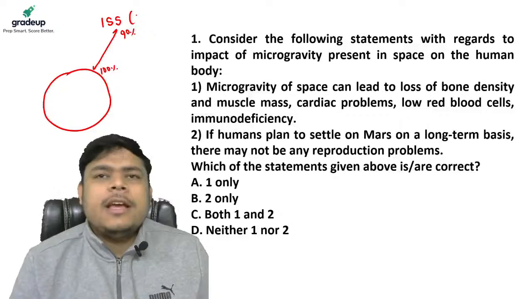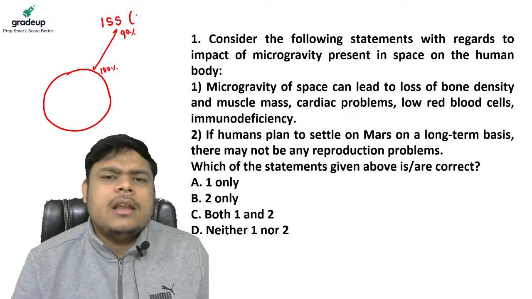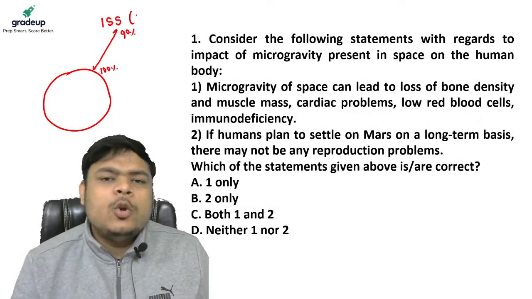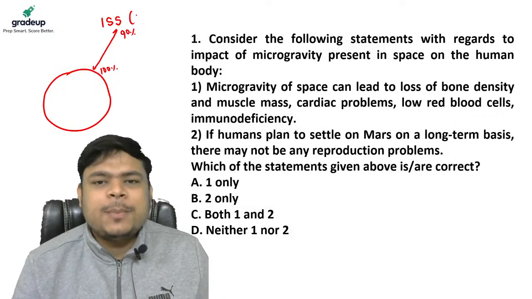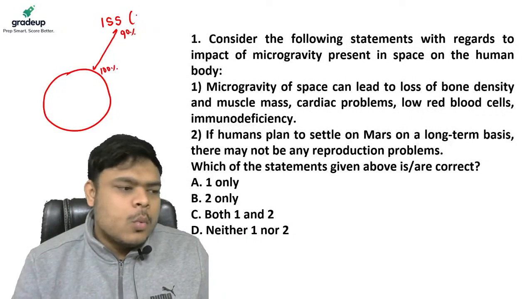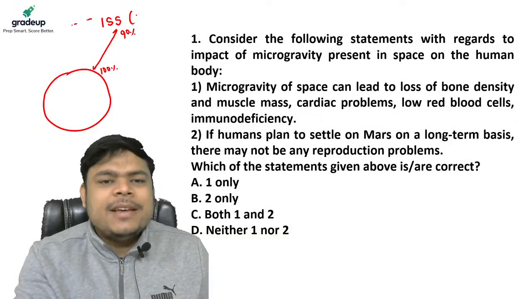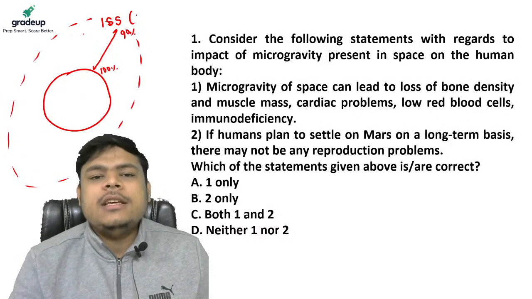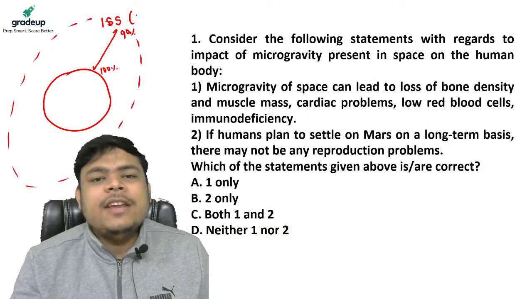Why so? If there is 90% of gravity in a low Earth orbit, why do we feel weightlessness in the International Space Station? Because the International Space Station is in an orbital path around the Earth, and this path is basically free fall.